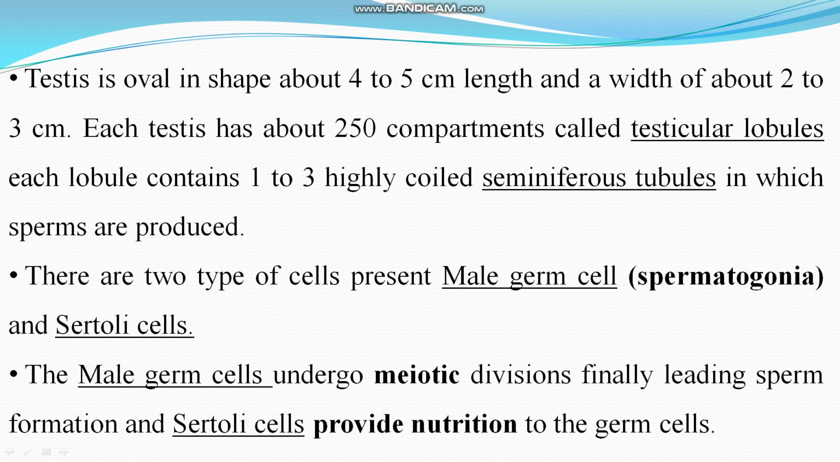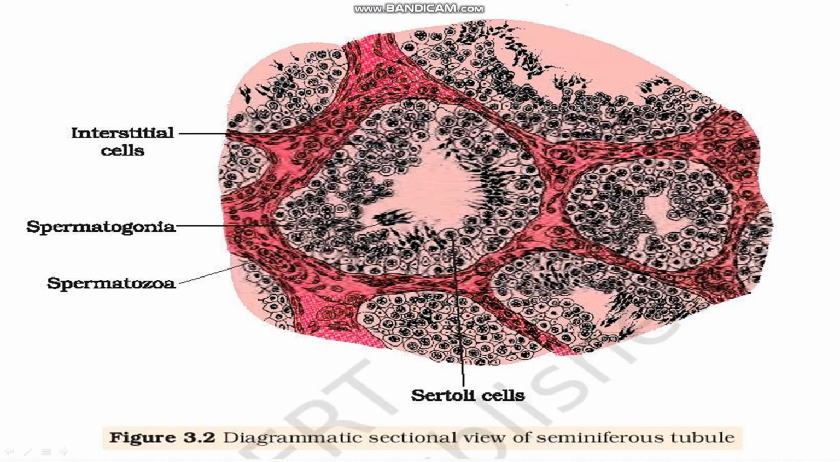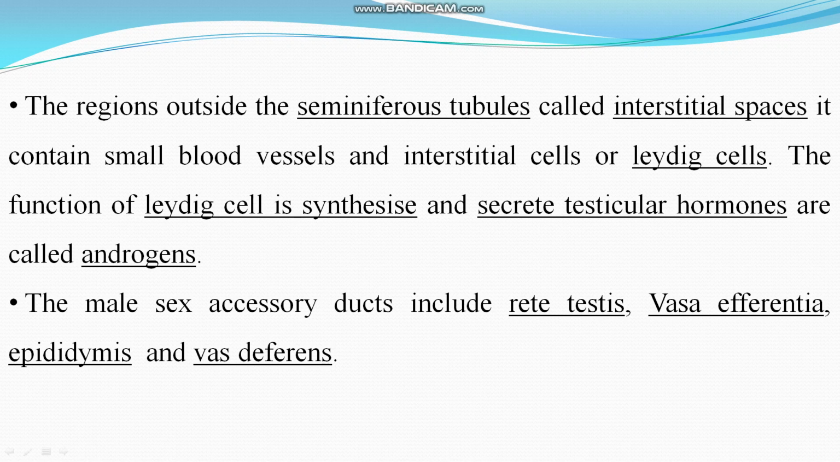This germ cell is called spermatogonia, and this spermatogonia will undergo meiotic division, right? Meiotic division means meiosis. It will make 4 cells, finally leading to sperm formation. And the Sertoli cell, what is the function of Sertoli cell? It provides nutrition to the germ cells, right? This is the sectional view of the seminiferous tubule. You can see here spermatogonia, spermatozoa, interstitial cells, Sertoli cells. The regions outside the seminiferous tubule are called interstitial spaces, which contain small blood vessels and interstitial cells or Leydig cells.